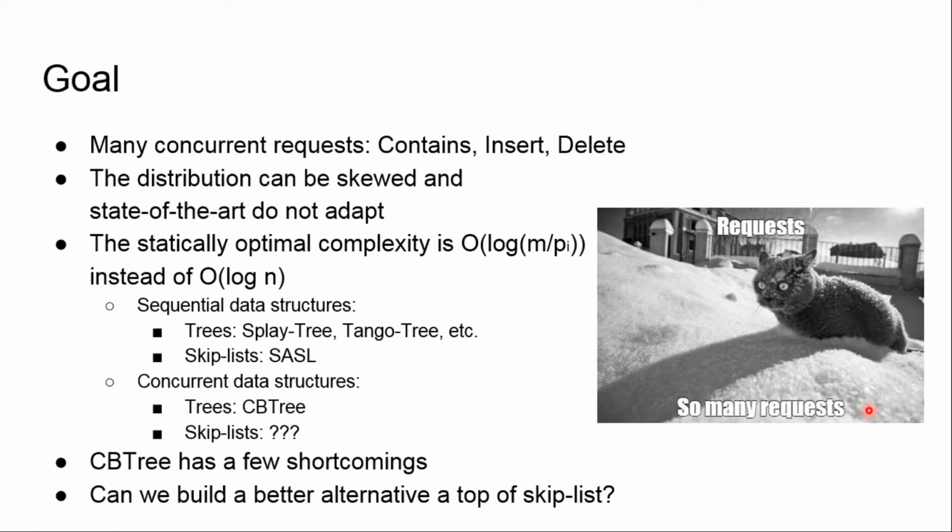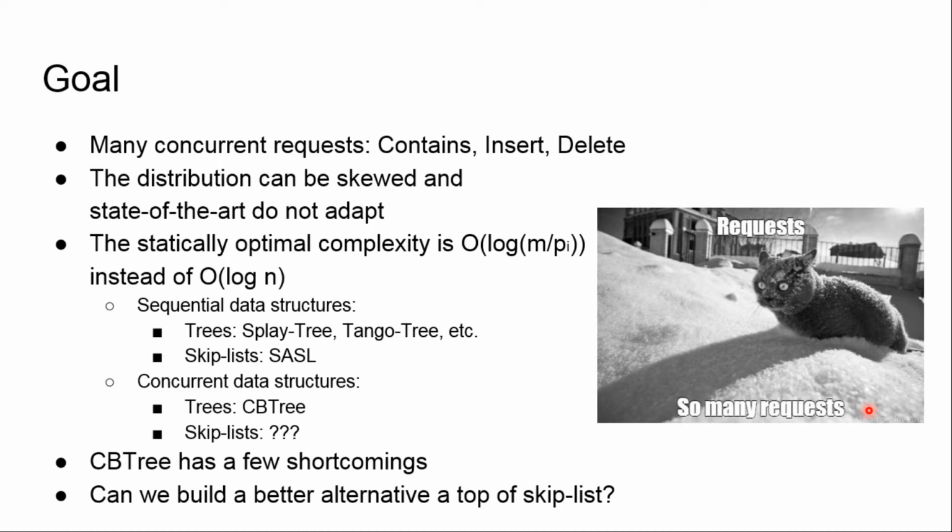Why do I think it is not very good? If you adapt the data structure to the distribution, you can get a statically optimal data structure, which has better complexity on the operation instead of O of logarithm m. To be more precise, it becomes O of logarithm m over p_i, where m is the total number of requests, and p_i is the total number of requests per element i.